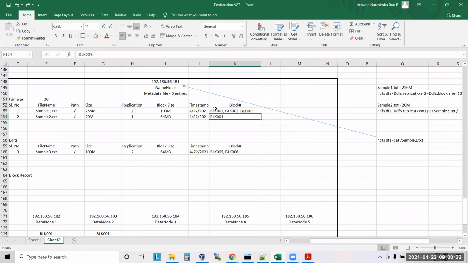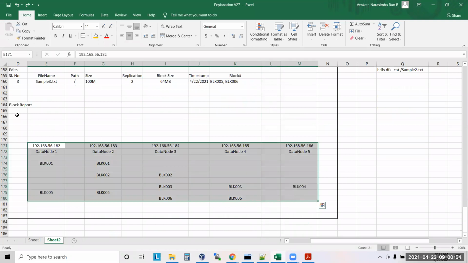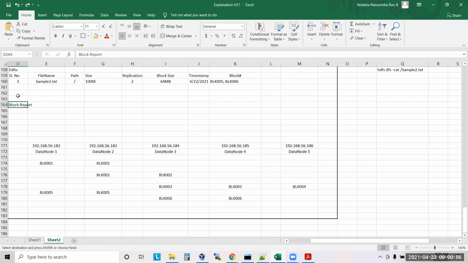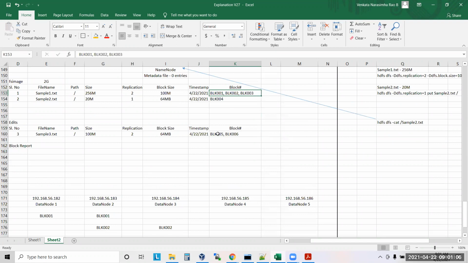BLK 004. But does it understand where this BLK 004 is available? No, it doesn't understand, because the data node number is not there. When it doesn't know the data node number, it has to search in all the places. Correct or not? It is a problem. If the data node information is not there, it is a problem.